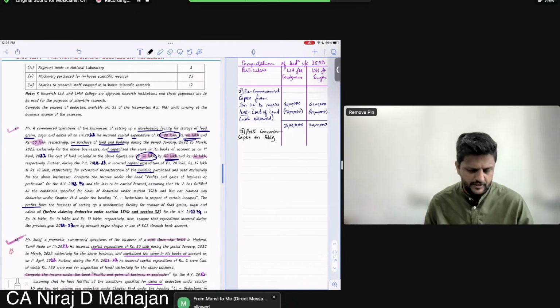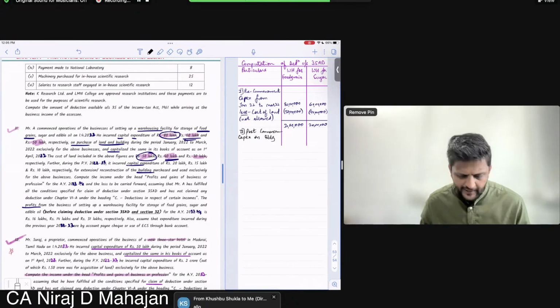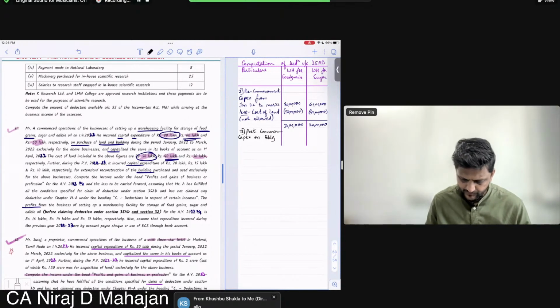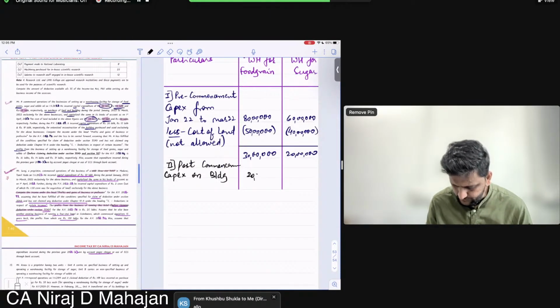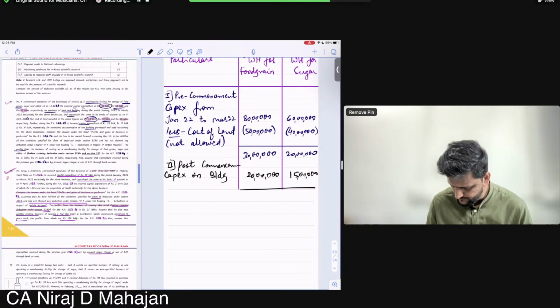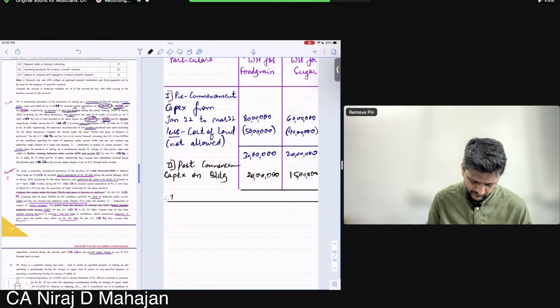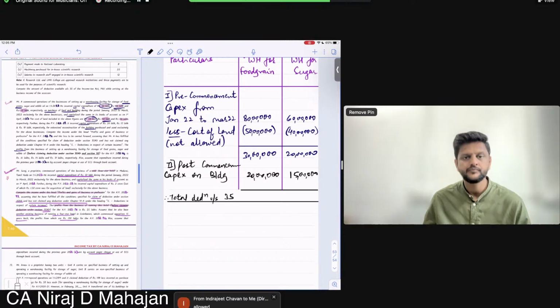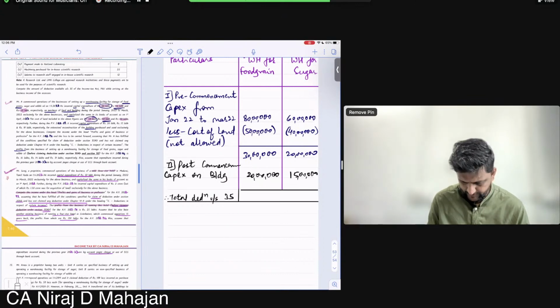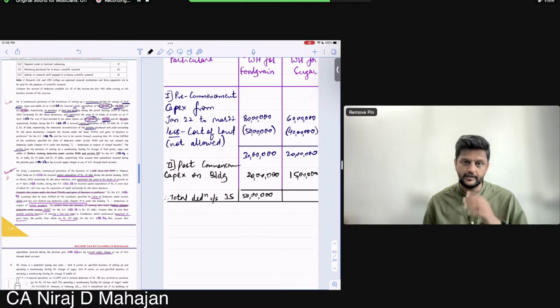It is not land, so capital expenditure on building is allowed: 20 lakhs and 15 lakhs. Now total deduction under section 35AD for food grain is 50 lakhs. Definitely a loss. And here we have 35 lakhs.